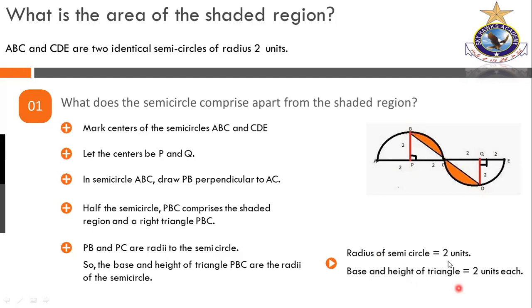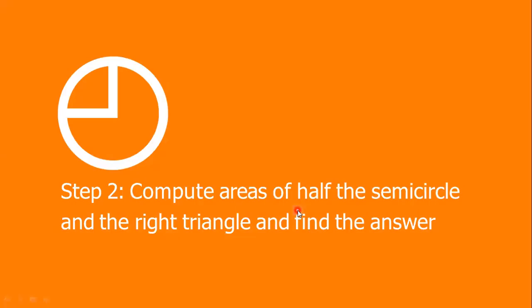Anyhow, keep these two things in mind. If the radius is given, and the base and the height, perpendicular and the height, the base is also given. So these are 2 units, very simple digits. Now let's go to the next slide. The next step is actually a key step to the solution.